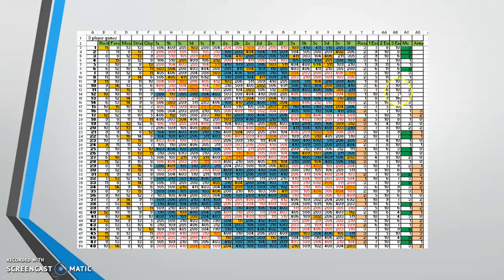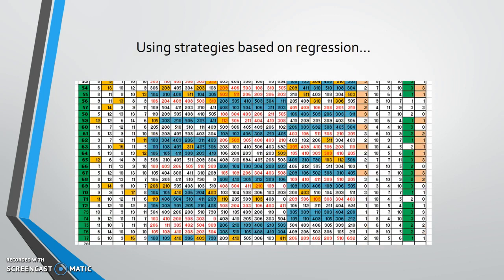Each of these rows is one time I played this online game, one round of the game. If it's green, I won the game. If it's white, I did not win the game. So I won roughly a third of them, which is what you would expect in a three-player game. But then I took this data, ran it through a multiple regression model, got the findings, and used the findings to adjust my strategies, and these were my next 24 games.